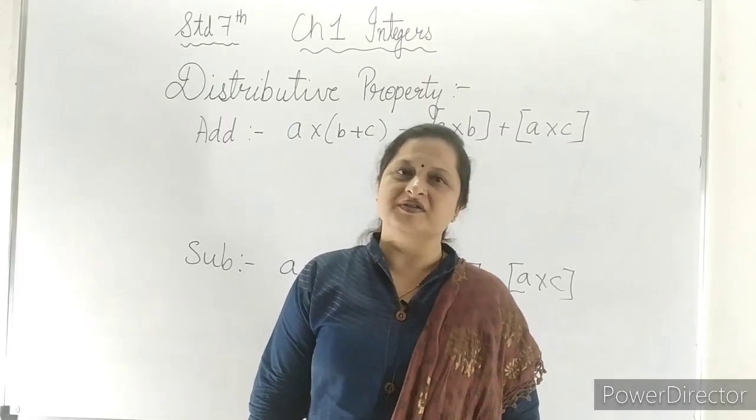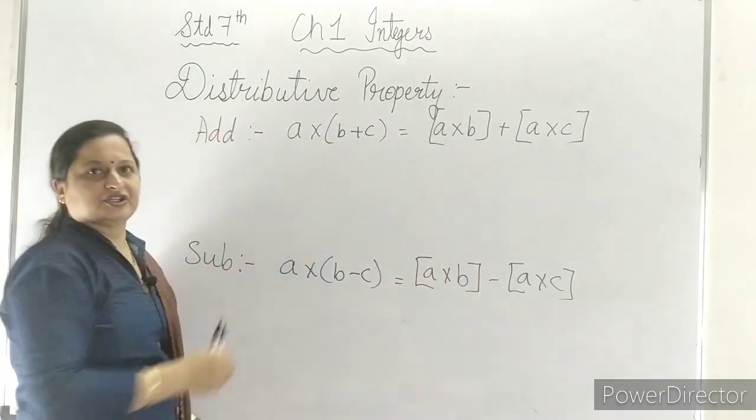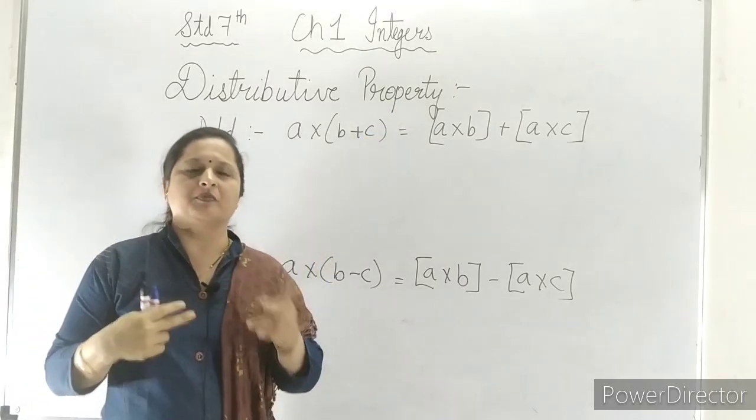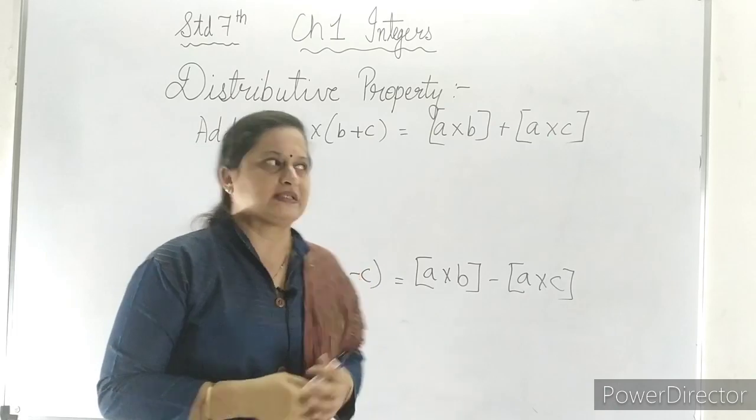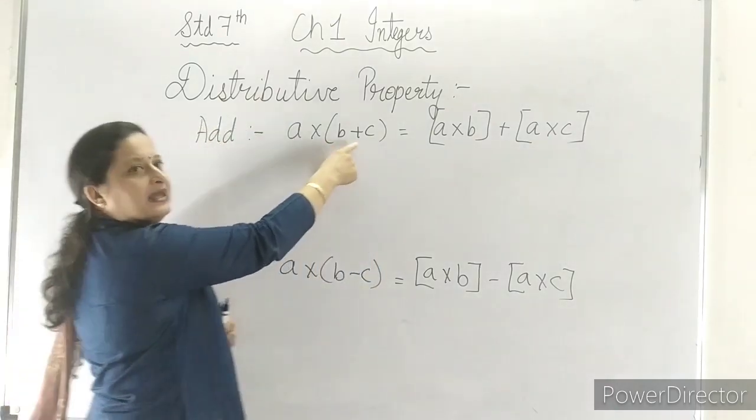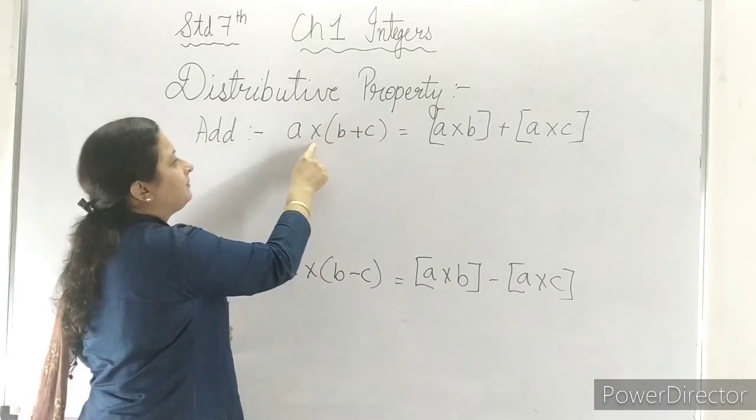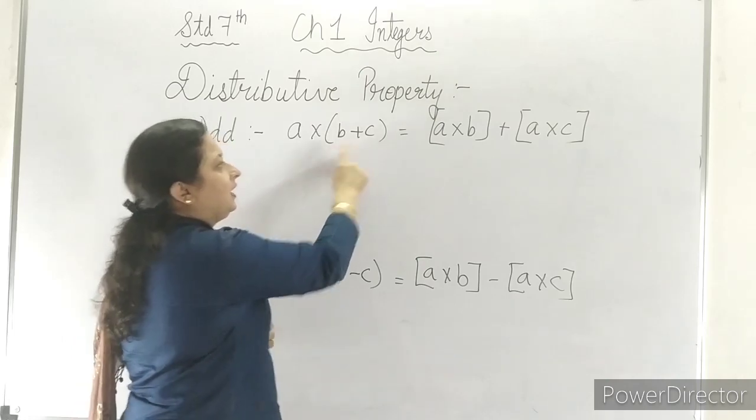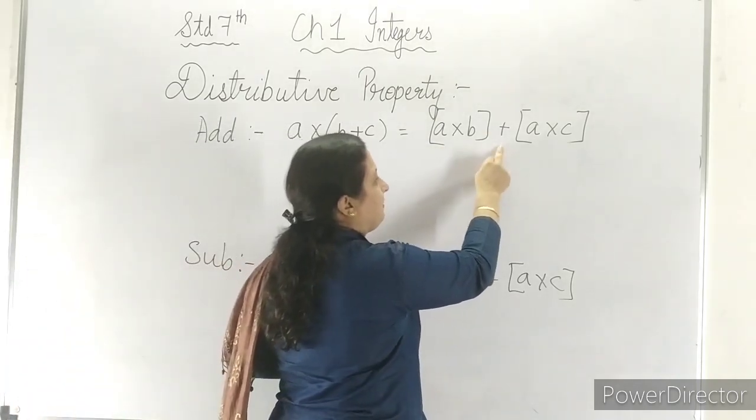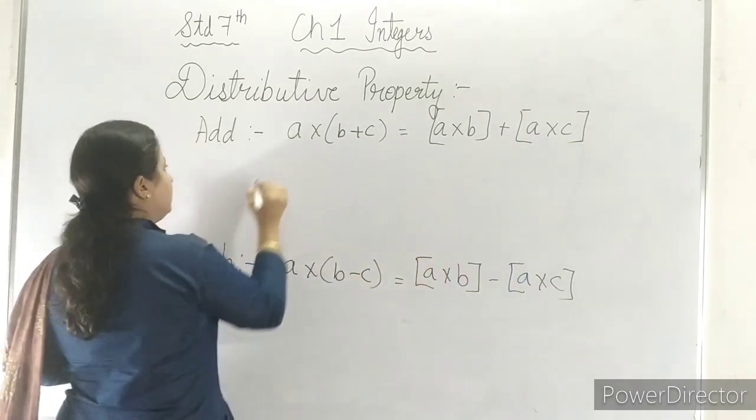Now we will go for distributive property: distributive property of addition and distributive property of subtraction. We will divide the distributive property into 2 parts. Now when we take 3 numbers, that is A, B and C, here I have already written an equation, A multiplied by B plus C. We can take it in both ways, A multiplied by B plus A multiplied by C. Let us see with an example.